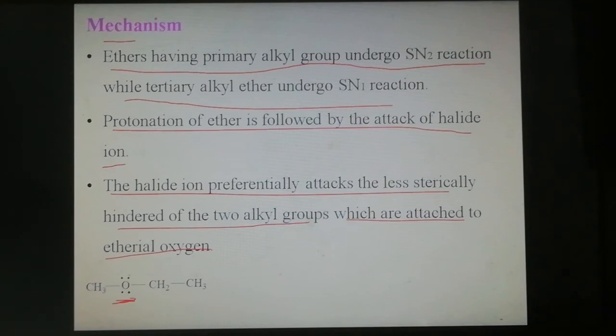This ethereal oxygen lone pair attacks the hydrogen of hydrogen iodide, forming a protonated ether with removal of the iodide anion. An oxonium ion is formed.